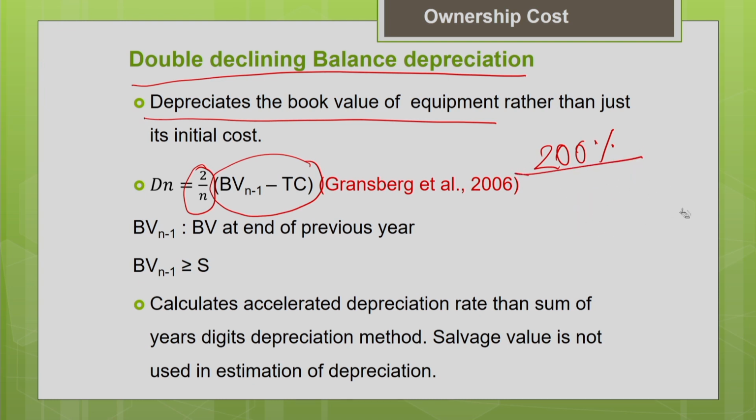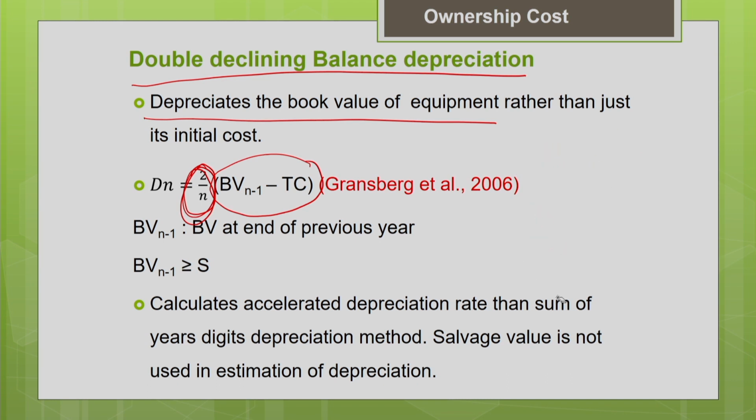It is called the double declining balance method, and this factor is fixed. This depreciation factor is fixed. That is why it is also called the fixed depreciation method. One more important thing you have to note here is that the ratio of depreciation Dn divided by the book value is going to be fixed for every year. And how to calculate this book value? Already I told you in the previous slide.